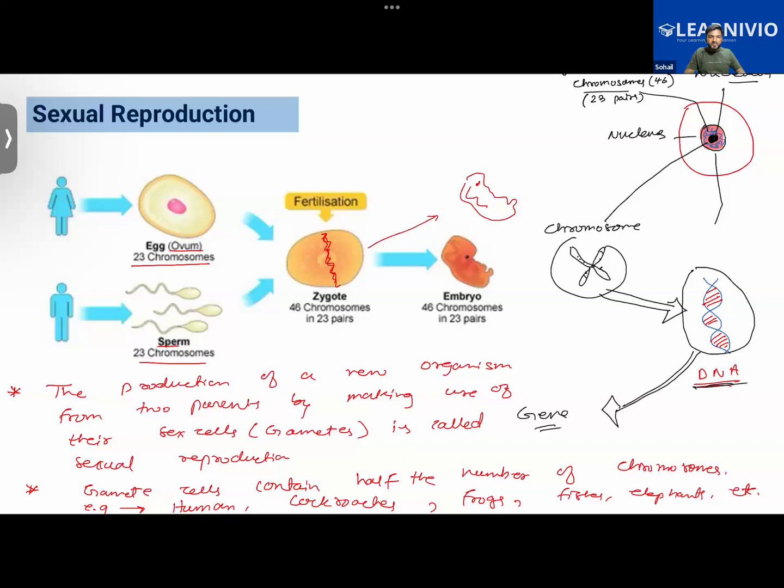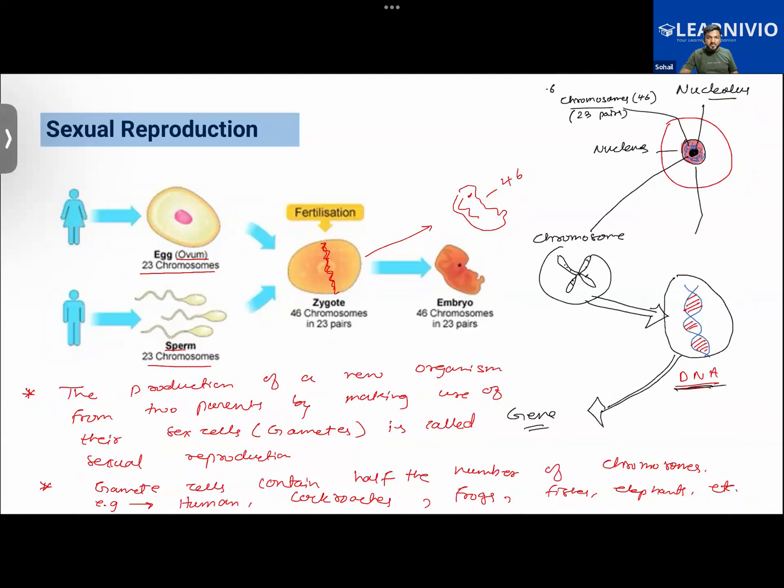Then identical twins will be born. Obviously, the same number of chromosomes. This one will also have 46 chromosomes. So that is the thing. Sometime later on, we'll be discussing that in detail.